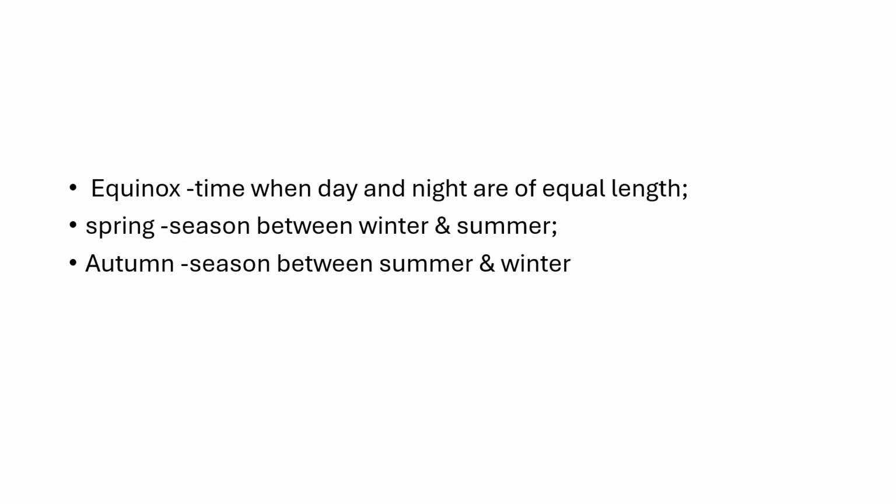Next is the equinox. Equinox means the daytime as well as nighttime are both equal; the durations of daytime and nighttime are equal. That day is represented as equinox. In a year there are two equinoxes: one is the spring equinox, and the other is the autumn equinox. The spring equinox is the season between winter and summer, and the autumn equinox is the season between summer and winter.